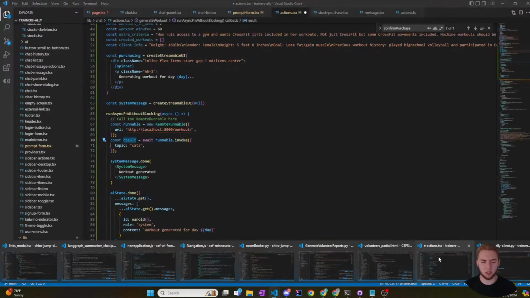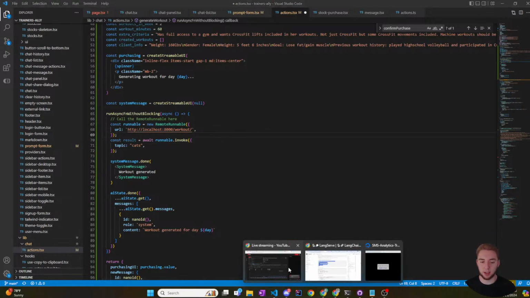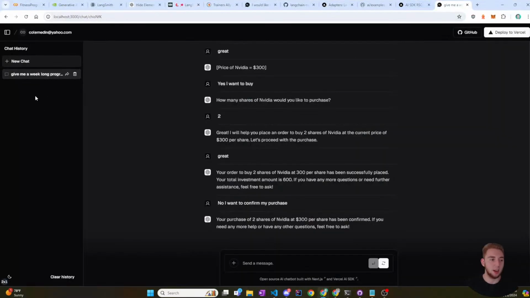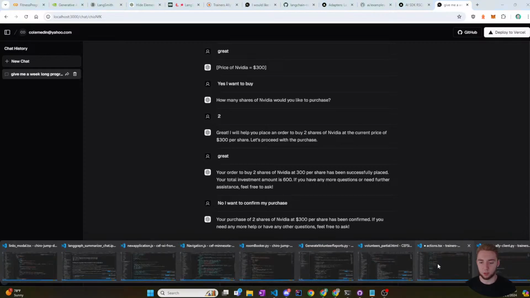Yeah, there's so many little nuances that I have to think of like that. This front end is going to be a lot of work because not only do I have to have this whole chat working to generate workouts and provide feedback and all that, but I also need to create a system where on the left hand side here, if I go back to my application, I need to be able to add new clients and set their information. There's a lot of things to do here, like being able to select one and then have it generate a workout there, and then toggle between clients and have it shift to the different workouts that it's generating. There's a lot that's going to go into this. But yeah, I was just starting basic.